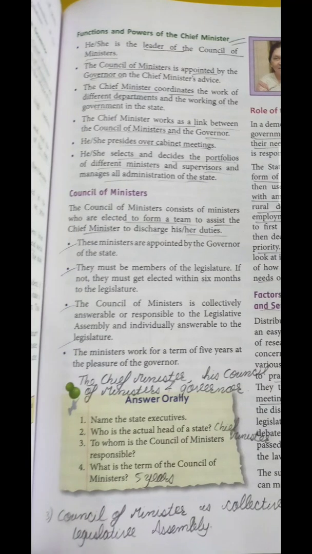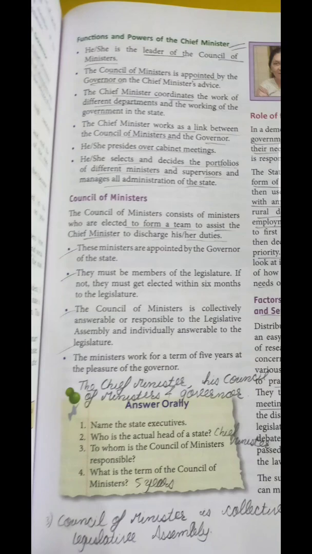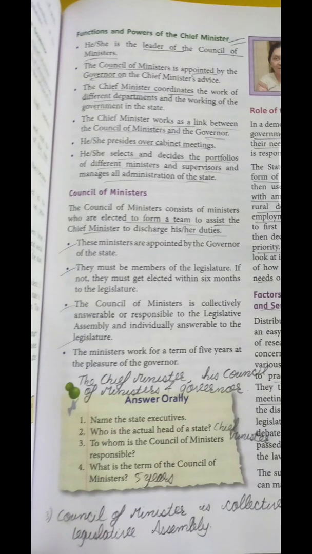Okay. So definitely, to reduce the stress of the Chief Minister in discharging his duties, the Council of Ministers was there. These ministers are appointed by the Governor of the state but on the advice of the Chief Minister. We had already discussed the powers and functions of the Chief Minister, that the Council of Ministers is appointed by the Governor but definitely on the advice of the Chief Minister. And if I talk about the members of the legislature, they must be elected within 6 months of a legislature.